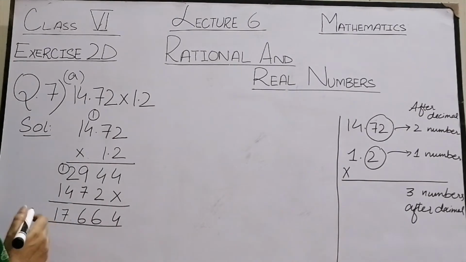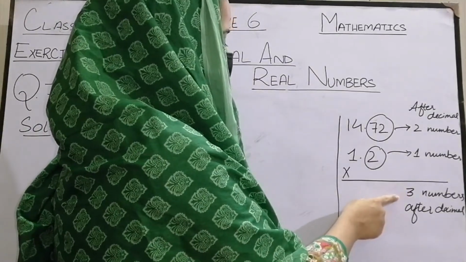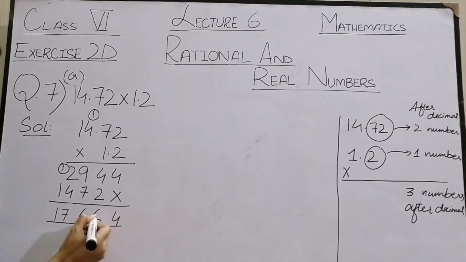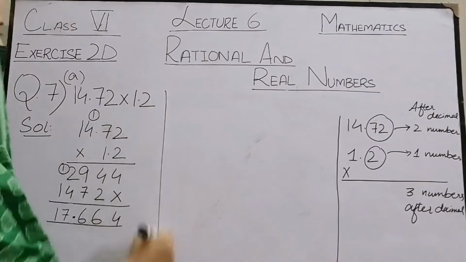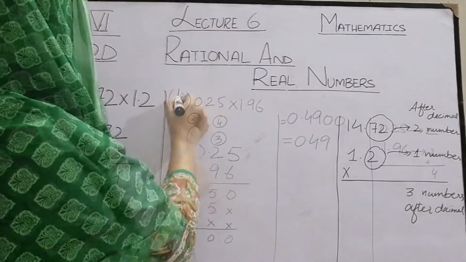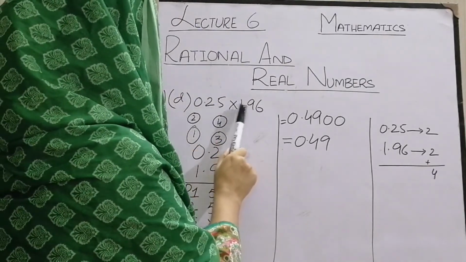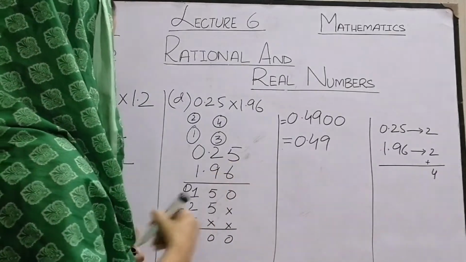Now we have to put the decimal. Like I told you, in this question there need to be three numbers after the decimal, 1, 2, 3. So here comes the decimal. Let's do another part. Now we will do part B. Part B says 0.25 into 1.96. Write down both of these numbers and multiply them.